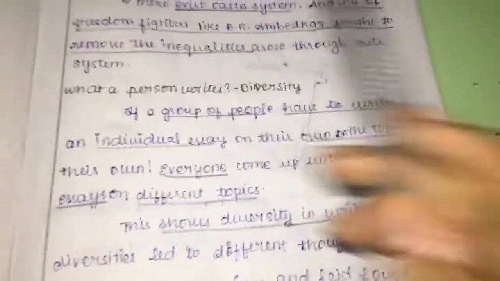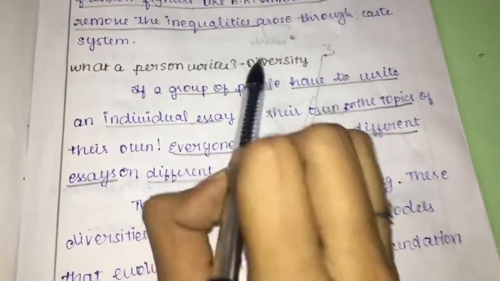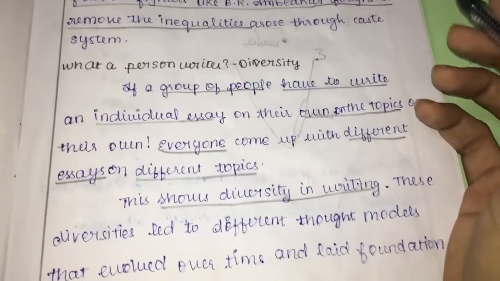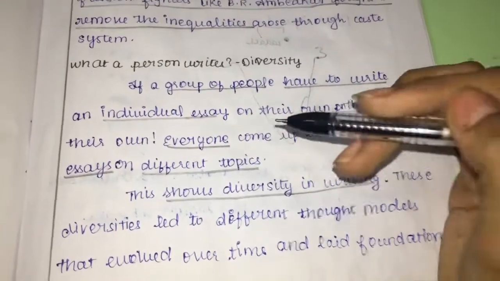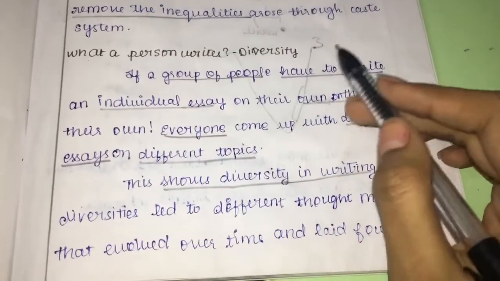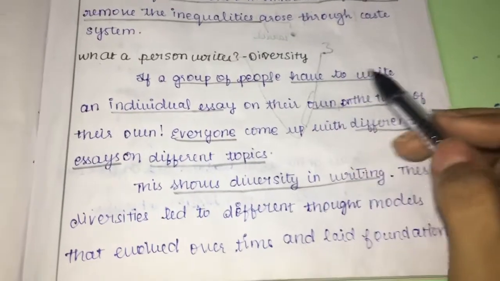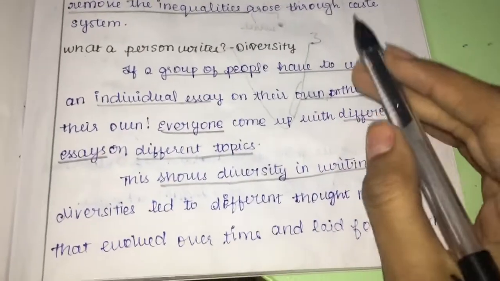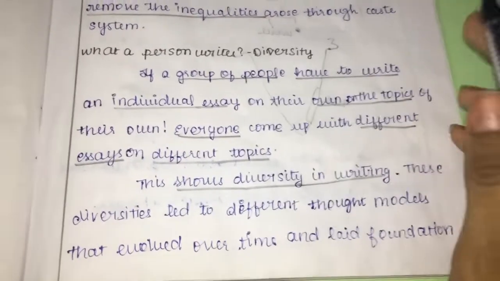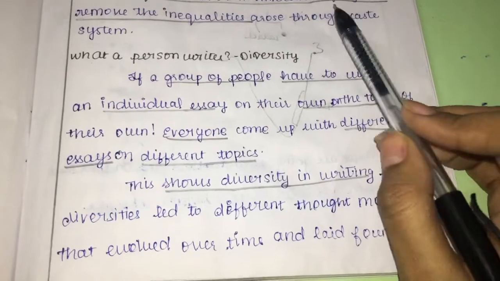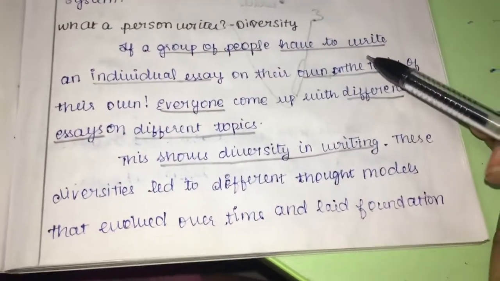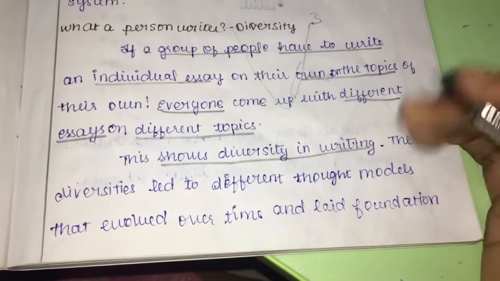Now let's move on to what a person writes, diversity. Here the chapter has given an example that shows how diversity occurs. If we call a group of people to come up and write an individual essay, if we are conducting an essay competition and we say you can write whatever you feel on whatever topic, no three or four of them will come up with the same topic, because their thoughts are different and they think about new topics.